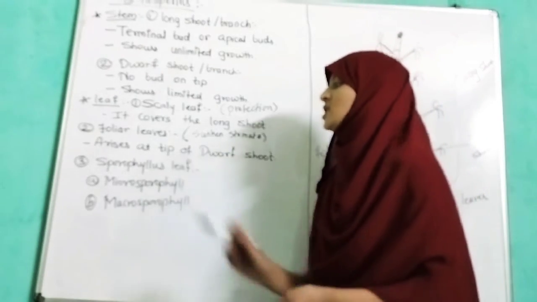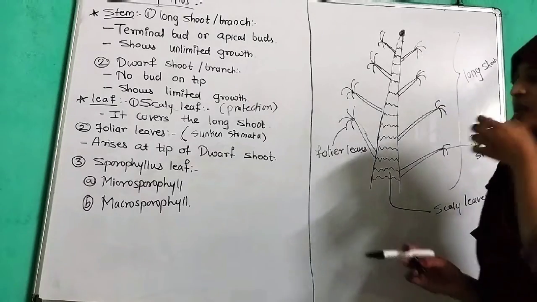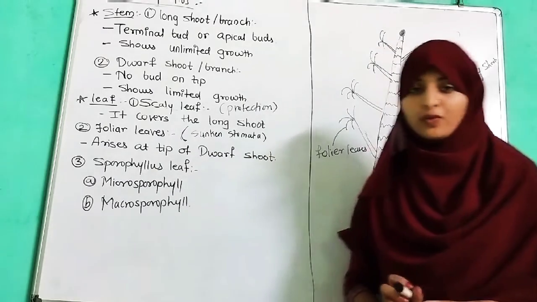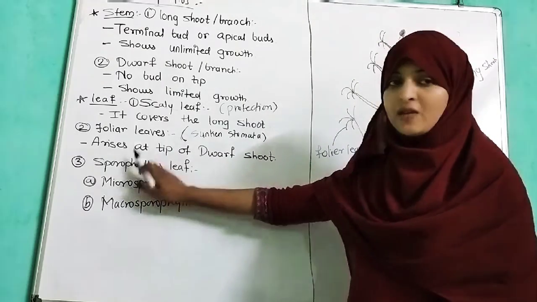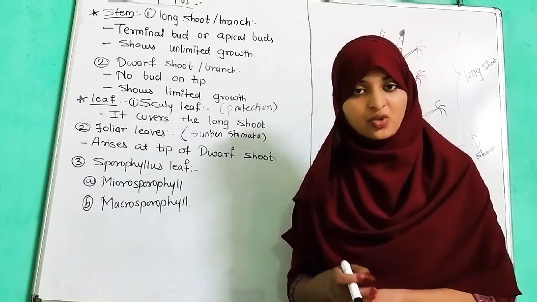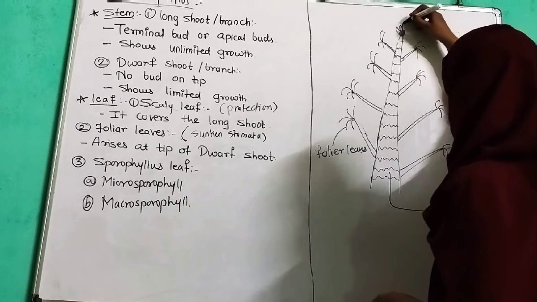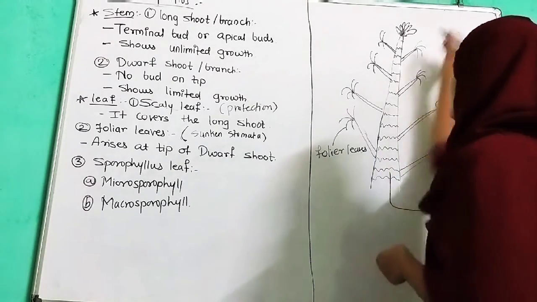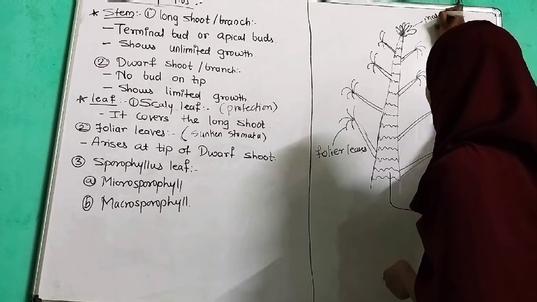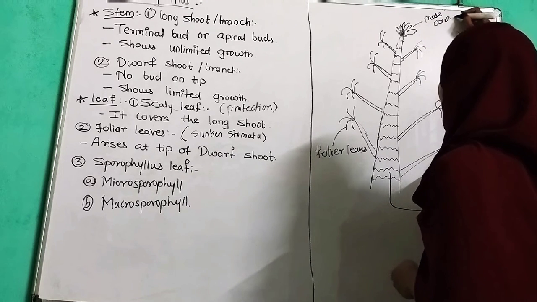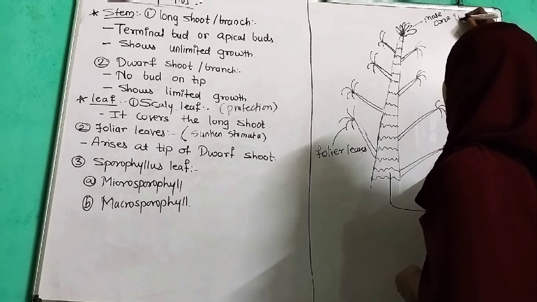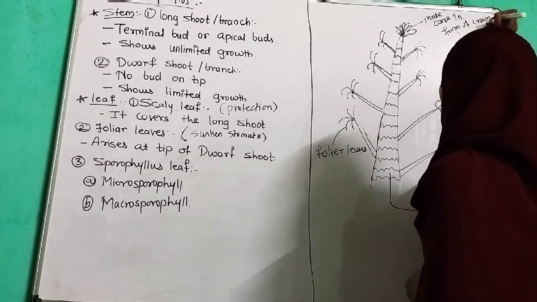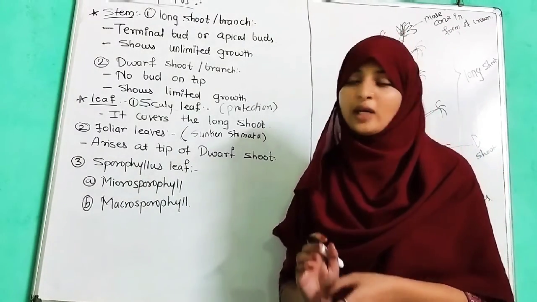Next, sporophyllous leaves: microsporophylls and macrosporophylls. These sporophyllous leaves grow from the leafy cone-like structure. We can see the clusters here. Leaves are present in clusters and form a cone-like structure, the male cone, in the form of a crown-like structure.